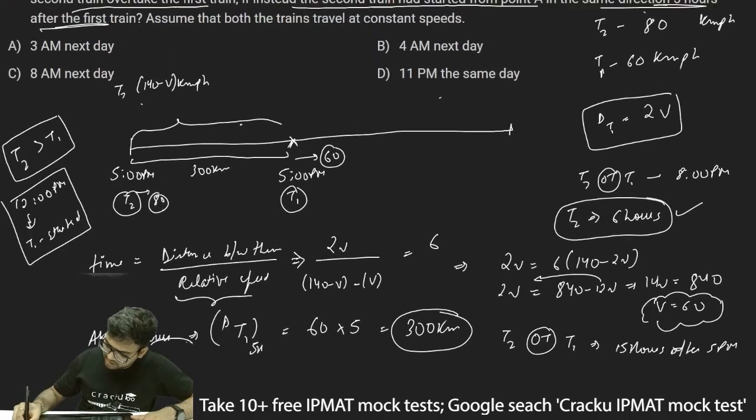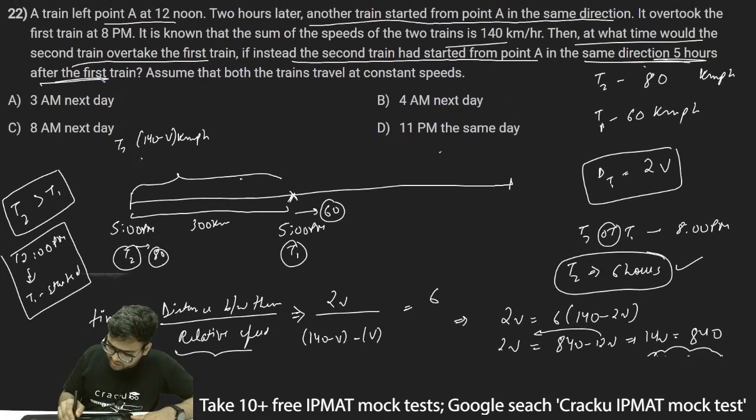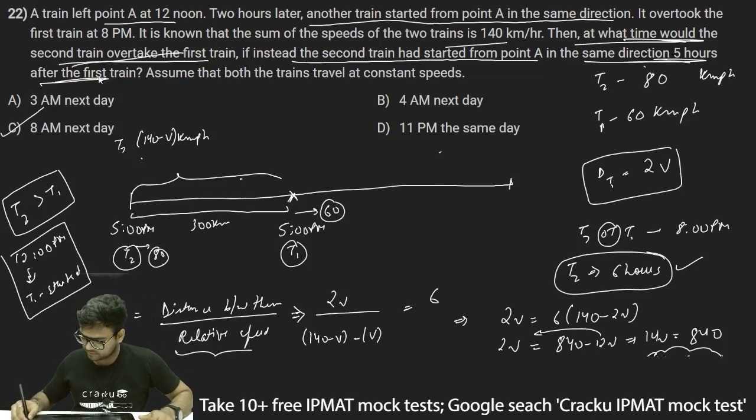T2 will overtake T1 in the same direction, and we had to find out at what time the second train would overtake the first train. It is 8 a.m. next day, which is option C, the correct answer.